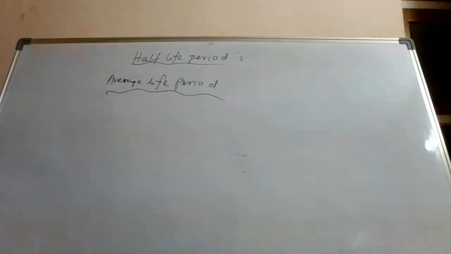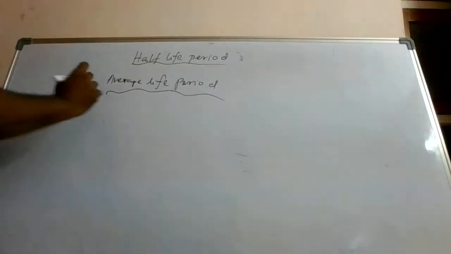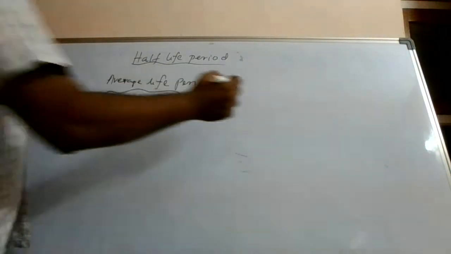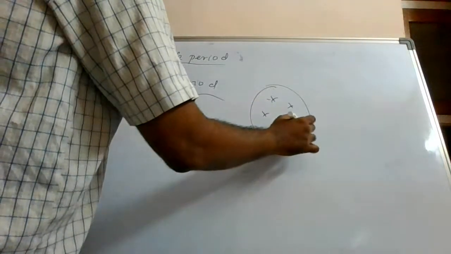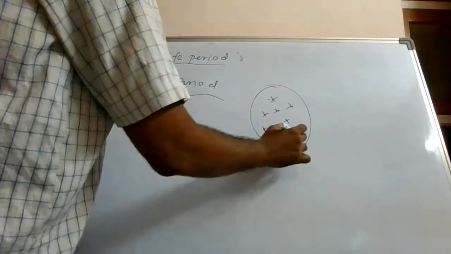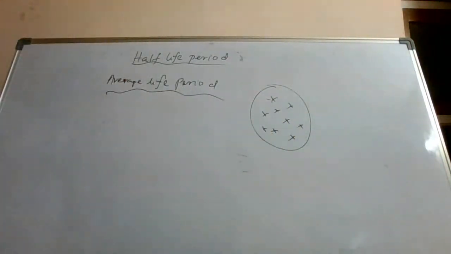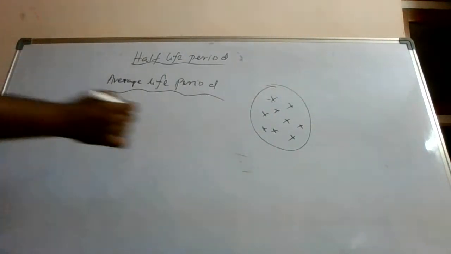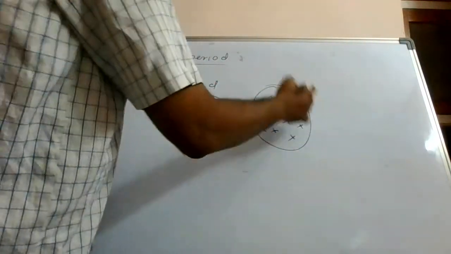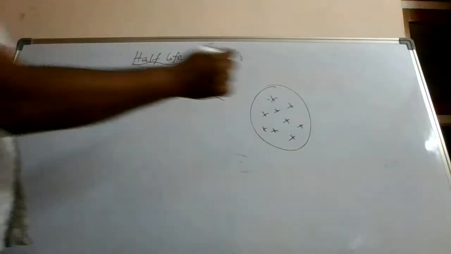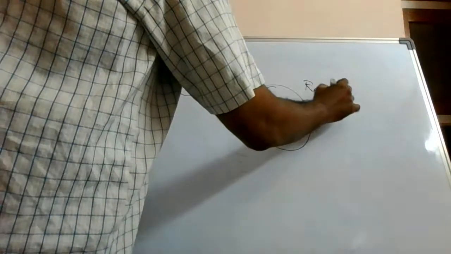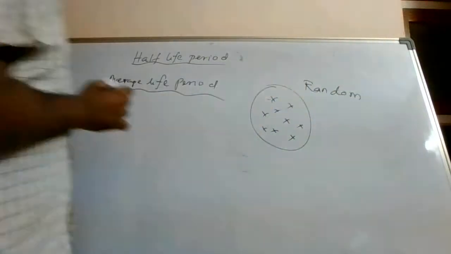Alright, why are we studying this average life period? Now you have a sample in which you have, let us say, 100 radioactive nuclei. Which is going to get decayed at what time? It is random. There is no pattern in that.